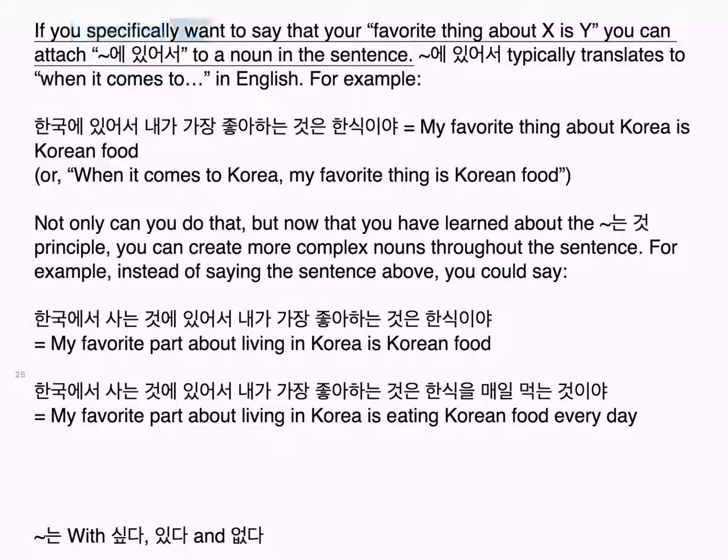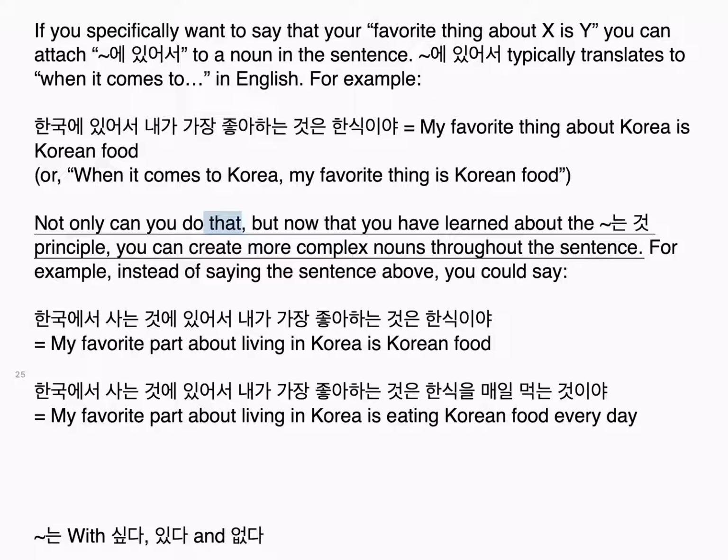If you specifically want to say that your favorite thing about X is Y, you can attach 에 있어서 to a noun in the sentence. 에 있어서 typically translates to when it comes to in English. For example, 한국에 있어서 내가 가장 좋아하는 것은 한식이야. My favorite thing about Korea is Korean food, or when it comes to Korea, my favorite thing is Korean food.